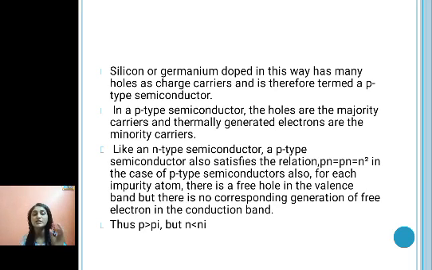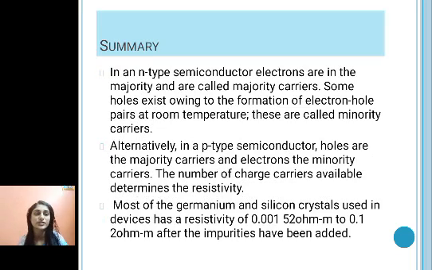So in this case, P will be greater than Pi but N will be less than Ni, so that the product NP, which equals NiPi, should remain constant. So what is the summary? What we conclude here: in N-type semiconductor, electrons are majority charge carriers. Some holes exist owing to the formation of electron hole pairs at room temperature, and these are minority carriers. Alternatively, in p-type semiconductor, we have holes as the majority charge carriers and electrons as minority carriers, and the number of charge carriers which are available determine the resistivity.